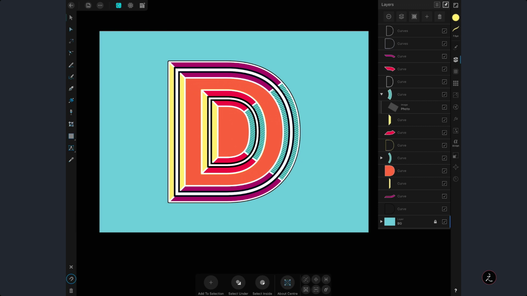And here's an idea how to use multiple strokes to create such an effect inside Affinity Designer, something that you can use for your own projects.